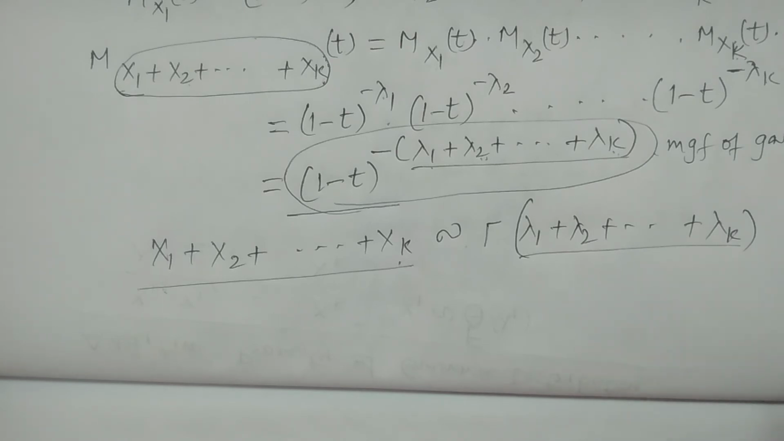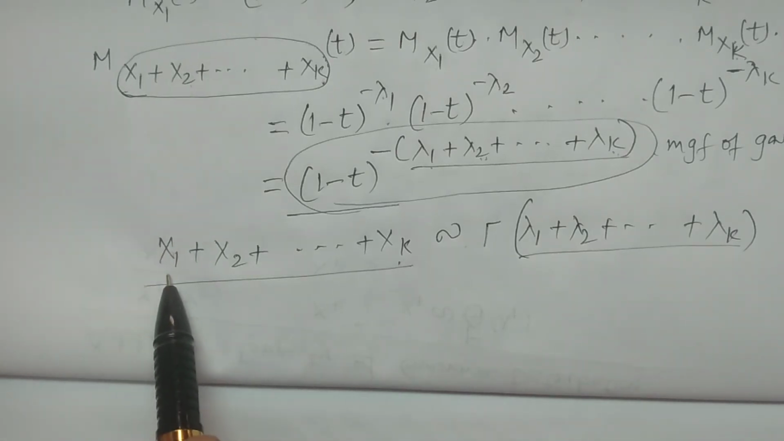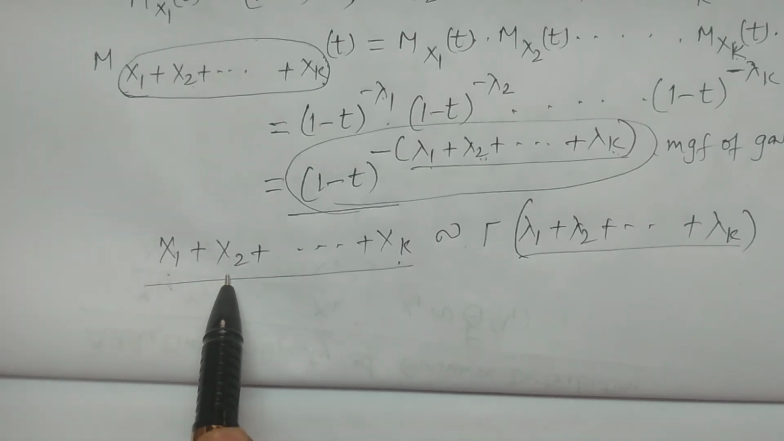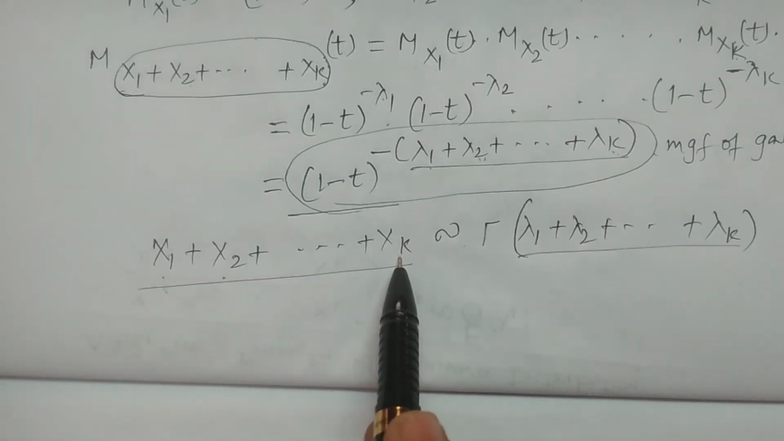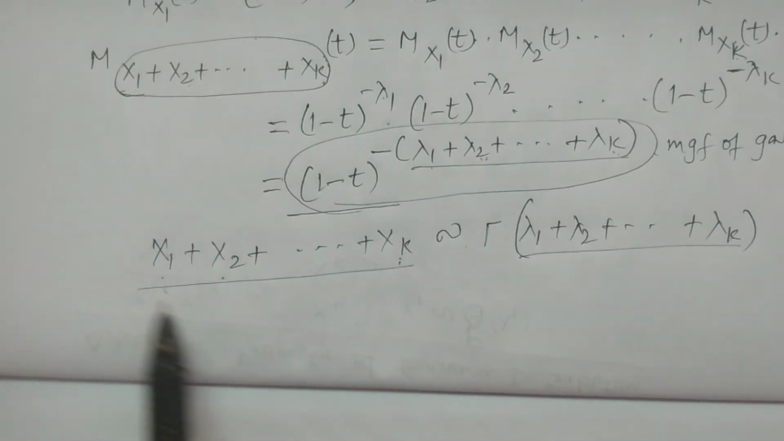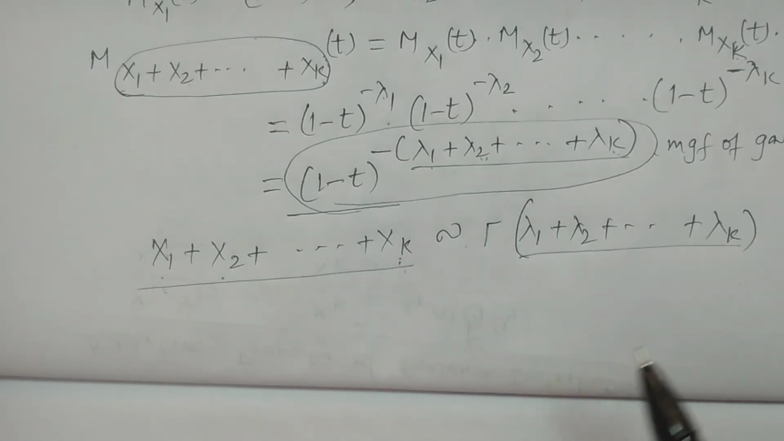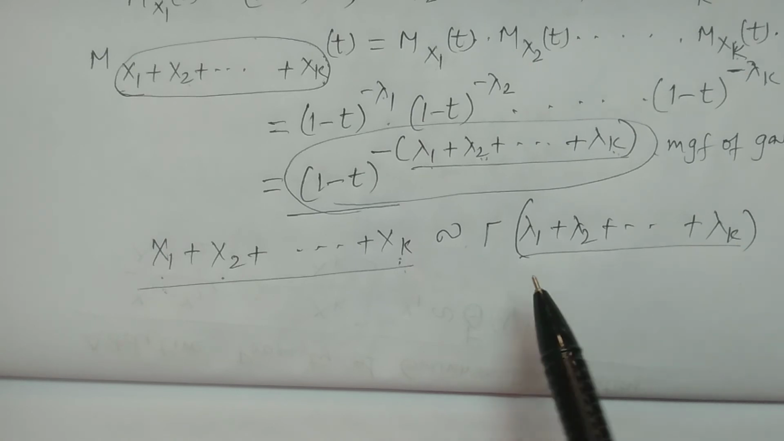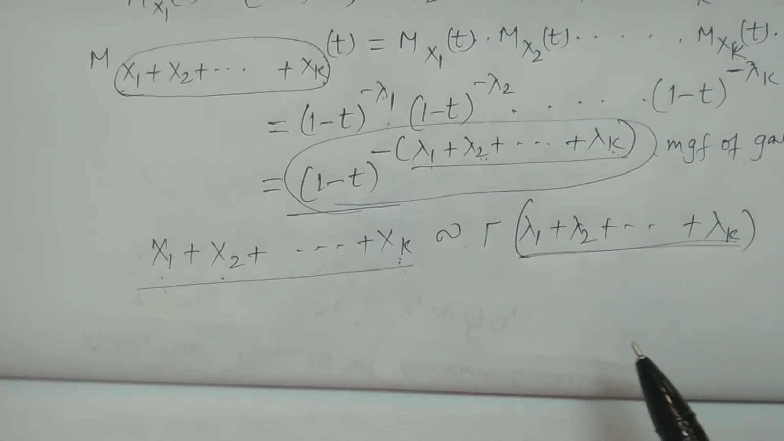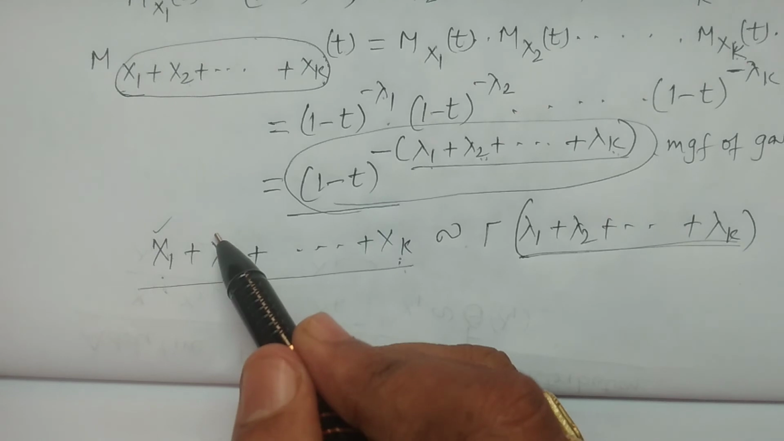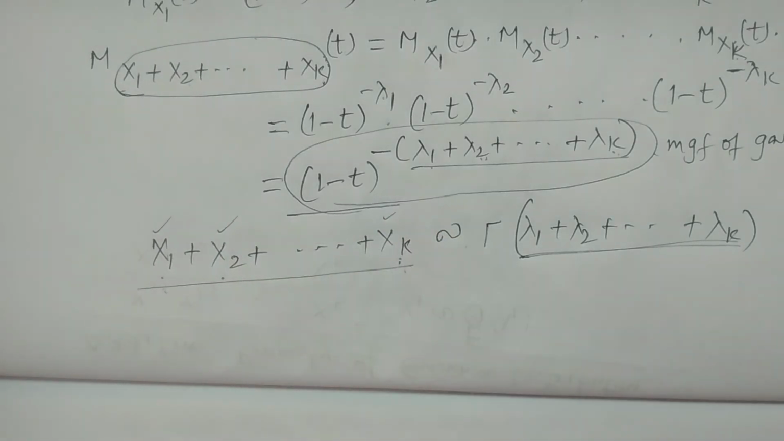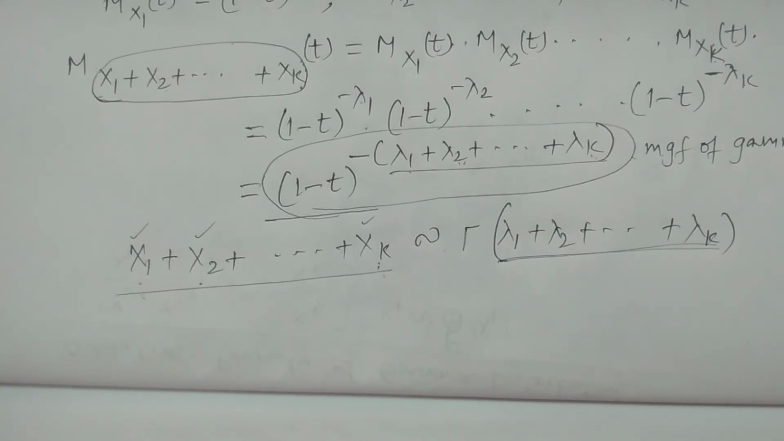What is that? If X1 is a gamma variate, X2 follows a gamma distribution, and Xk is a gamma variate, then if you add the k independent gamma variates, X1 plus X2 plus Xk, it also follows the same distribution, a gamma distribution with parameter lambda 1 plus lambda 2 plus lambda k, that is, the parameter of X1 plus the parameter of X2 plus the parameter of Xk. This is the additive property of the gamma distribution. Hence, the gamma distribution satisfies the additive property.